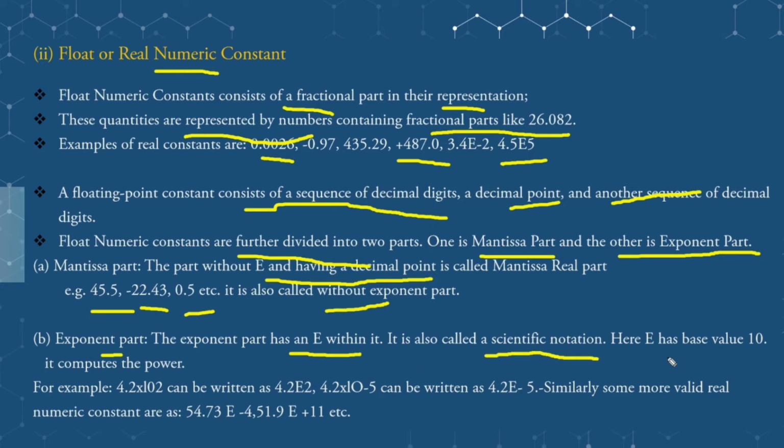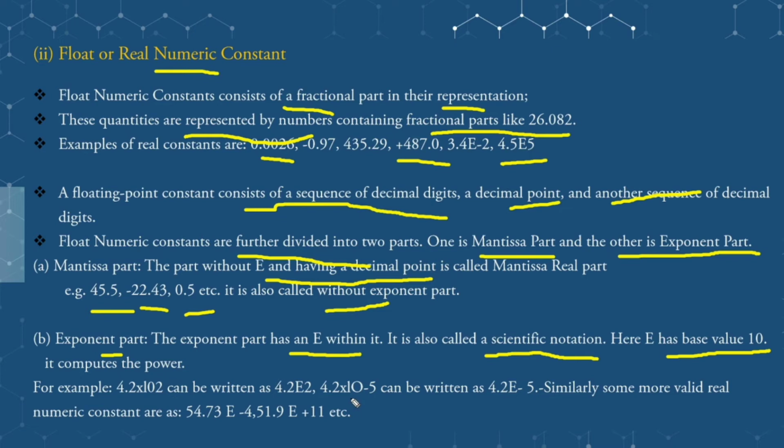And e has the base value 10, which is used to compute the power. For example, 4.2 x 10 to the power 2 can be written as 4.2e2; for the 10 we can specify e, or capital E, and 2 is the power.